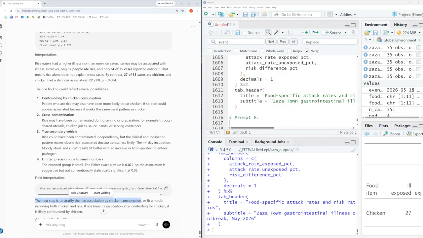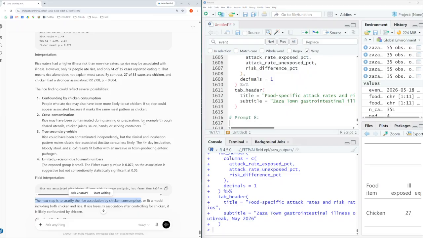The chatbot then goes on to give 4 useful potential reasons why this might be the case. Confounding by chicken consumption, so people who ate rice may be more likely to have eaten chicken. Cross-contamination, that rice is a true secondary vehicle. Or just the simple fact that our sample size is small.